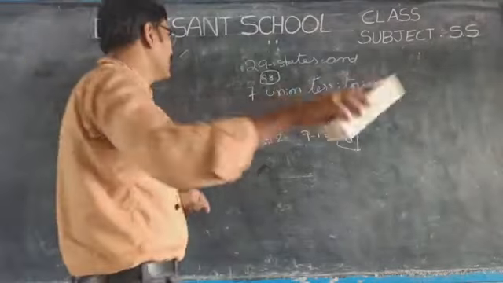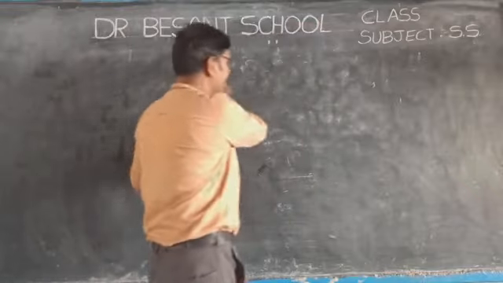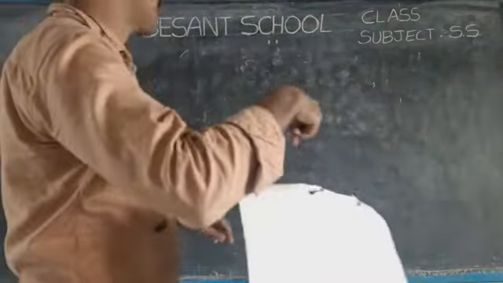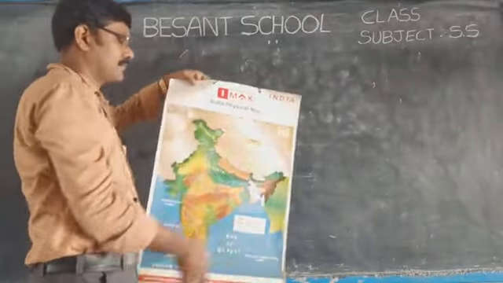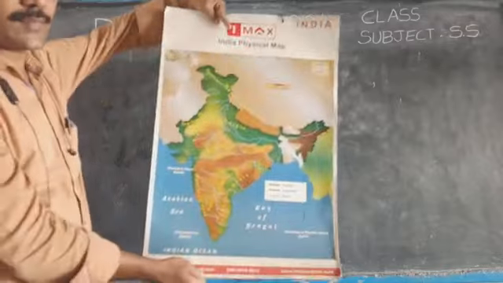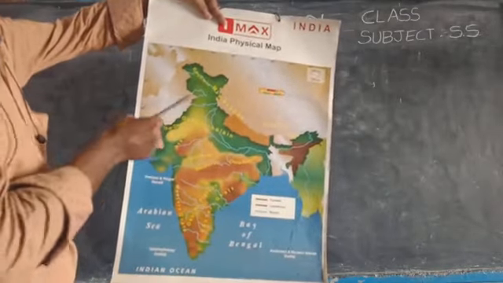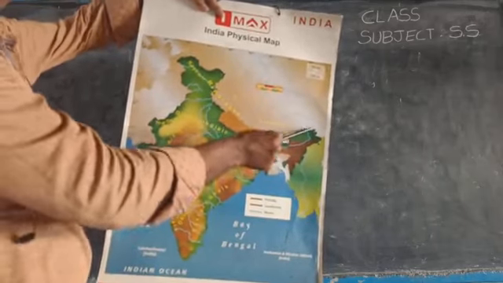In India, we already learnt the physical features of India in our primary classes. Once again, try to recollect here, children. Look here, children, in the India map. We have on the north side the Himalayan mountains.